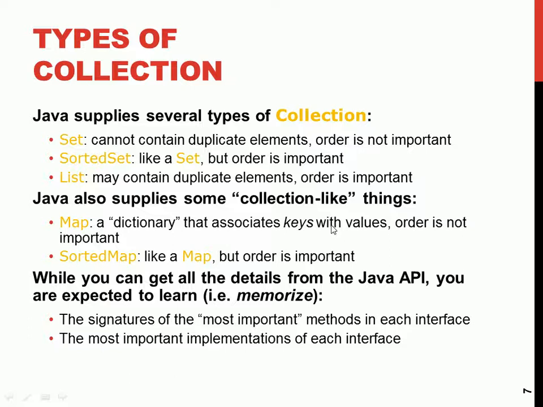The keys are unique. The key cannot be duplicated. In maps, the keys cannot be duplicated, but the values can be duplicated as much. Each value is identified by the key, so the keys are unique. Then you can see here too, anywhere you see sorted, the order is very important. So for the sorted set, the order is important. For the sorted map, the order is also important.